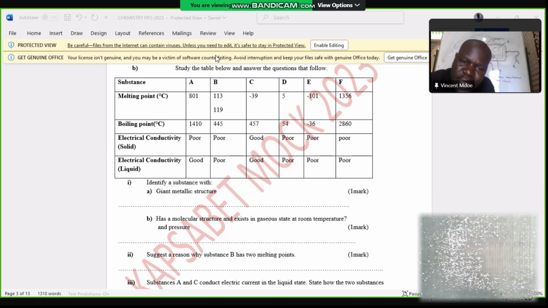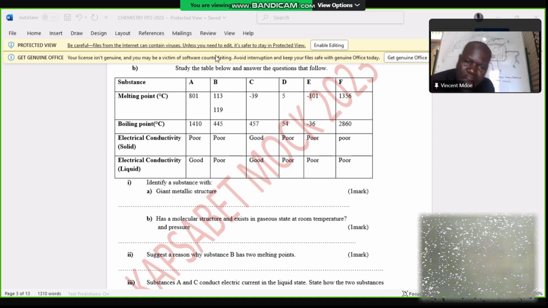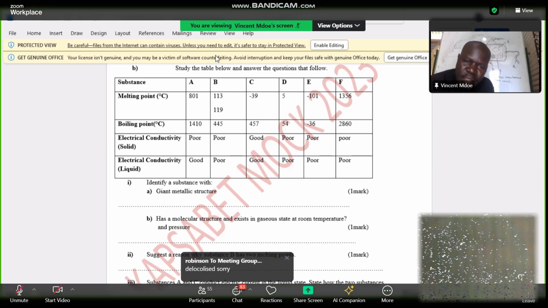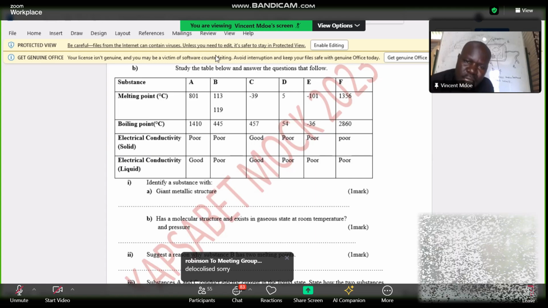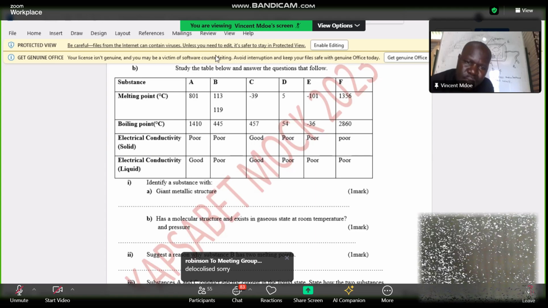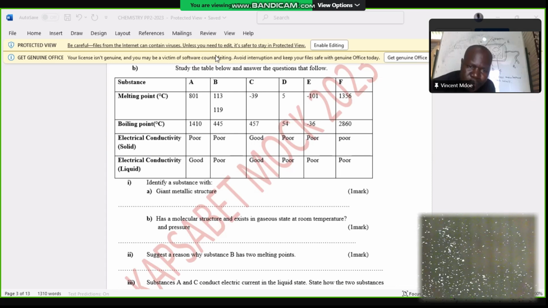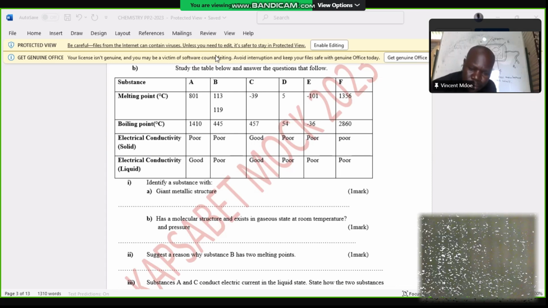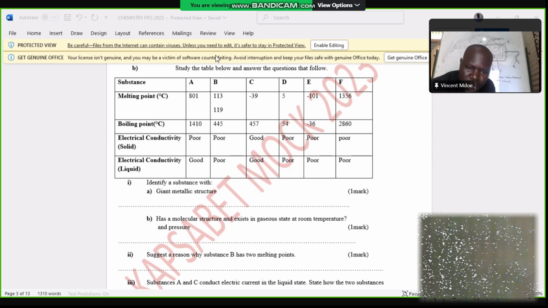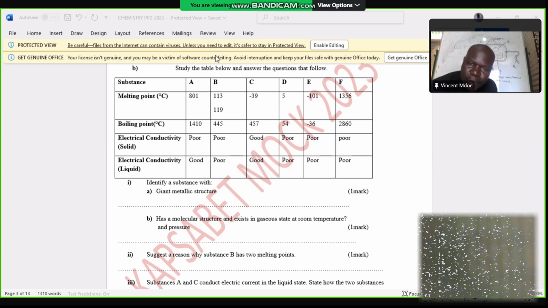Even in liquid state, there are no mobile ions if it is a metal. Mugas, even in a liquid state, as long as it is a metal, there are still delocalized electrons. So it is delocalized electrons. Ronnie, Cliff, that is good. Cynthia, thank you. That is good. Isaac, delocalized electrons. Brian. So we all agree.